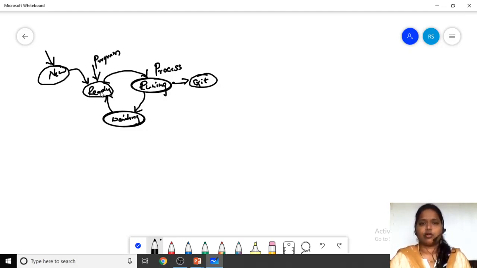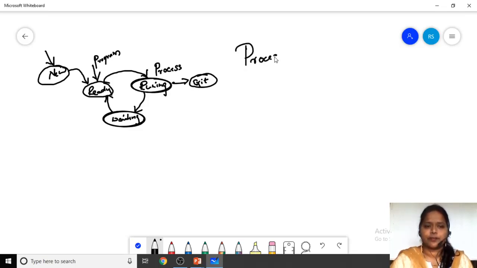All the processes will be admitted in the new state, and from the new state we select the processes for the ready state and then the running state. So this is how we have the process. Now we'll discuss why scheduling is needed. Here our main topic is process scheduling.